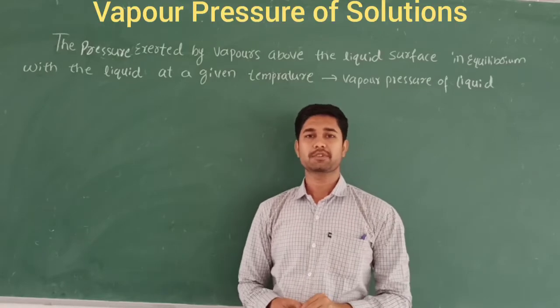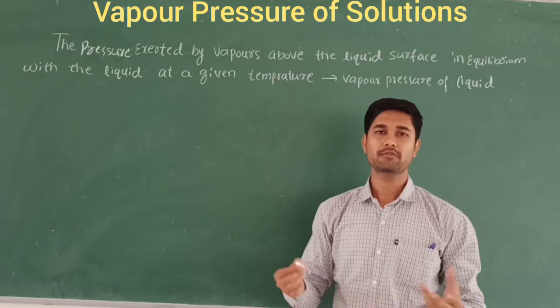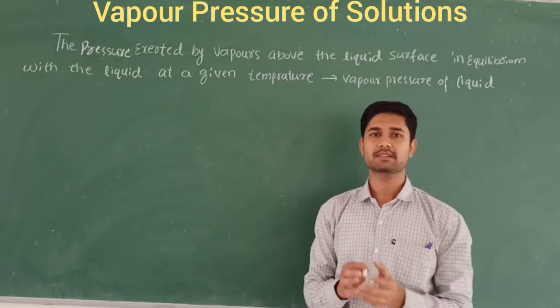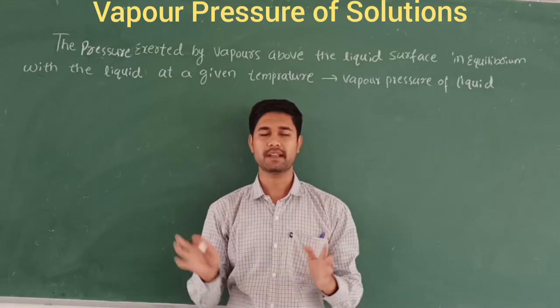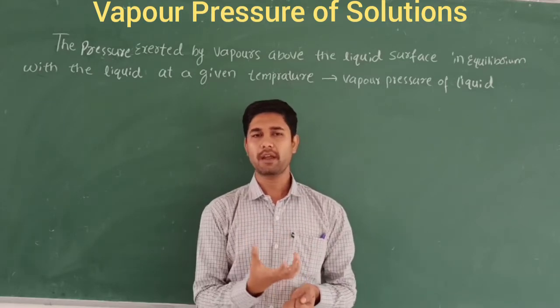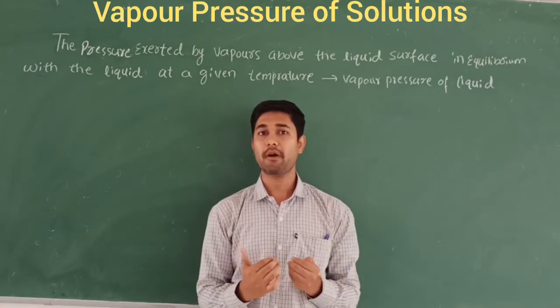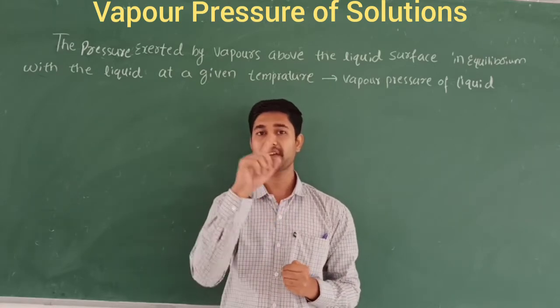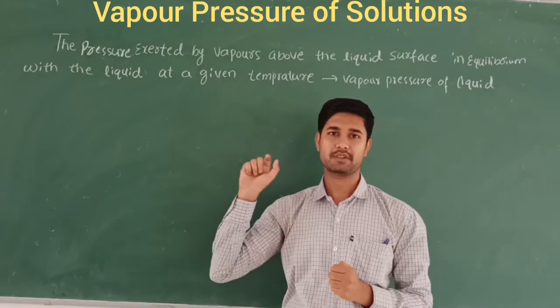Let us discuss the vapor pressure of some liquid solutions. What do you mean by vapor pressure? Just take an example of petrol, diesel, and kerosene. What happens when you keep petrol and diesel open to the atmosphere? They will evaporate, right? So that is called the vaporized form. That is what we are going to discuss here: vapor pressure.